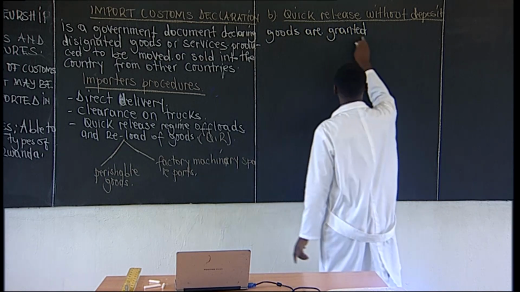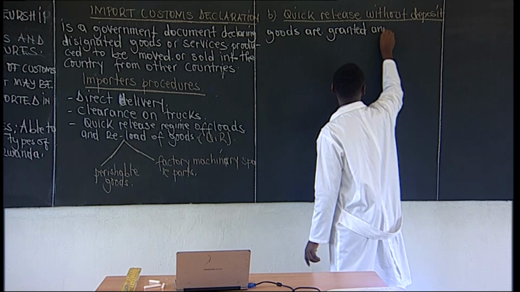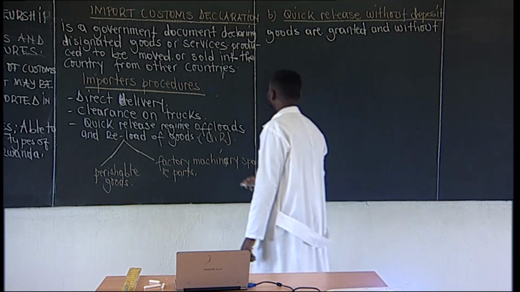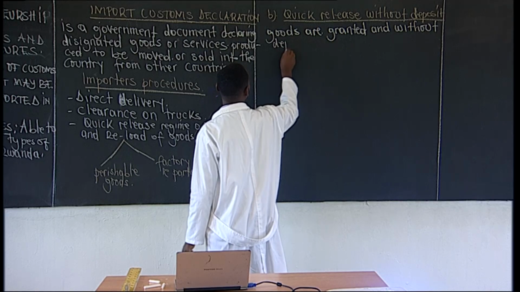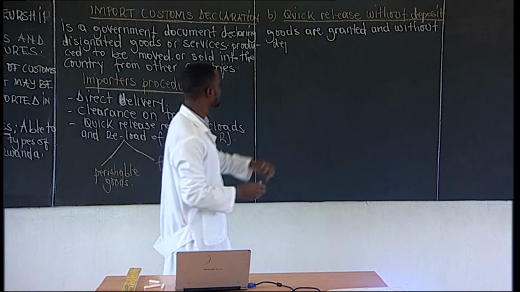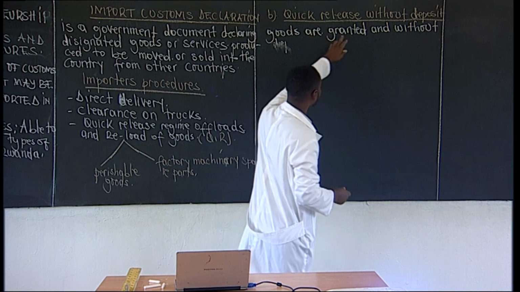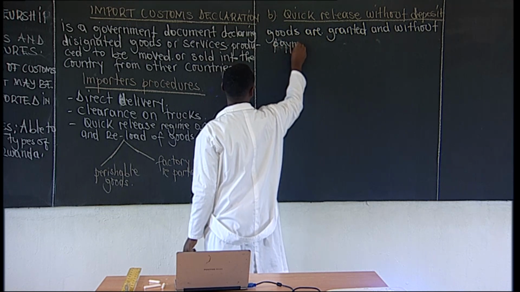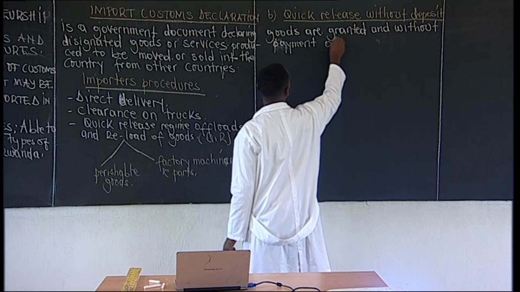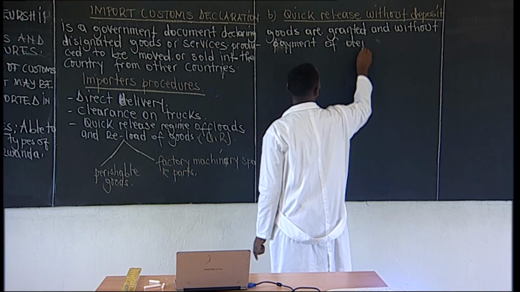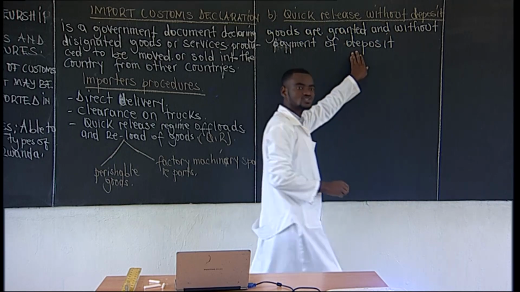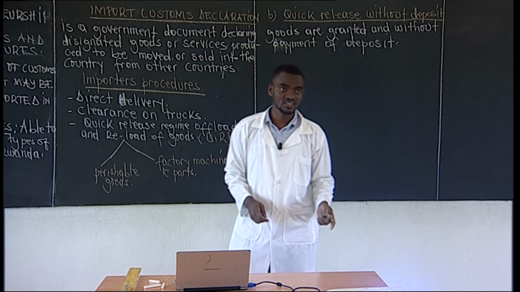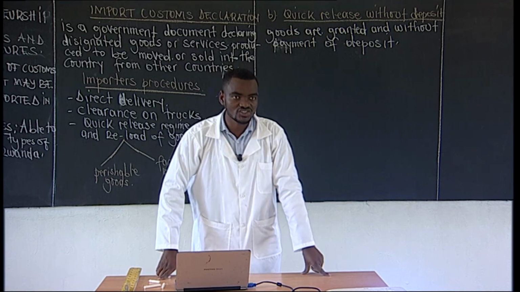The goods are deposited and granted without payment of deposit. Where they have been deposited, you don't pay for it. That is the quick release without a deposit.